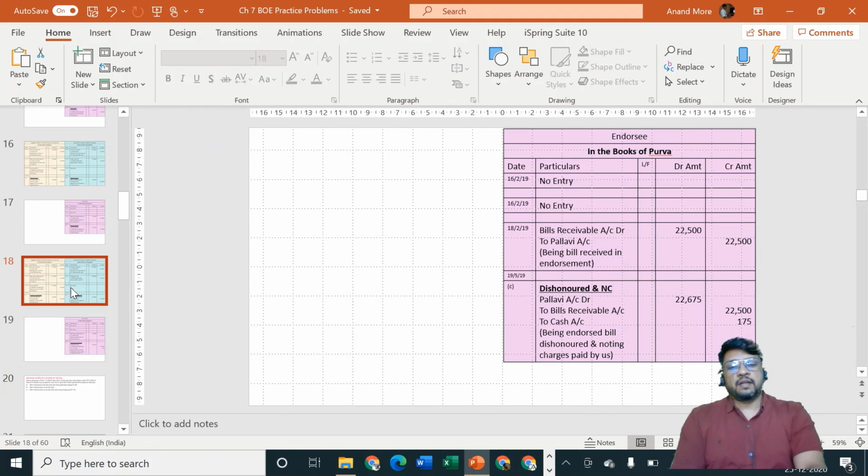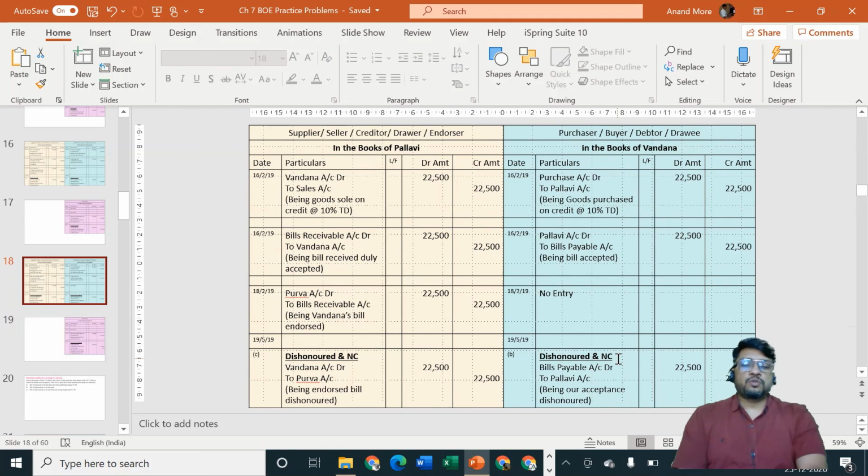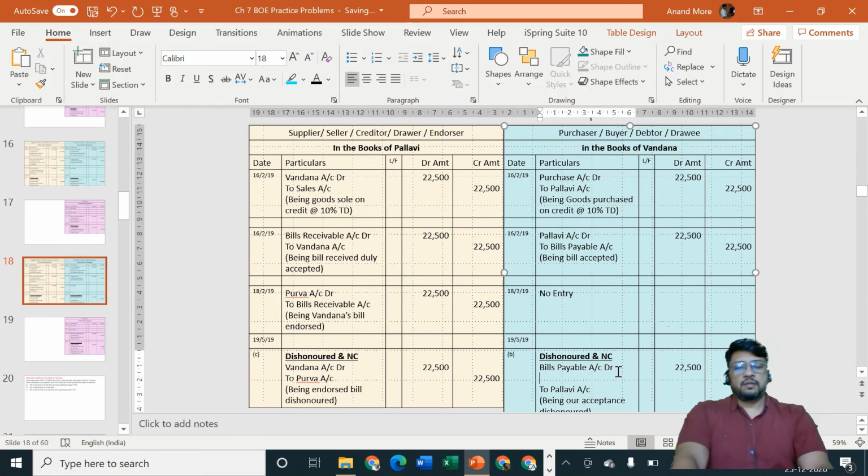Now let us go to Vandana. What Vandana is going to specify? She is going to specify I am dishonoring the bill. So bill payable is of rupees 22,500. But because I am dishonoring the bill, noting charges are going to be paid by Purva, which she will recover from Pallavi, which Pallavi will recover from me, and it is my mistake. The person who makes the mistake must bear the charges of the mistake. That means it is necessary that I'll have to pay the noting charges.